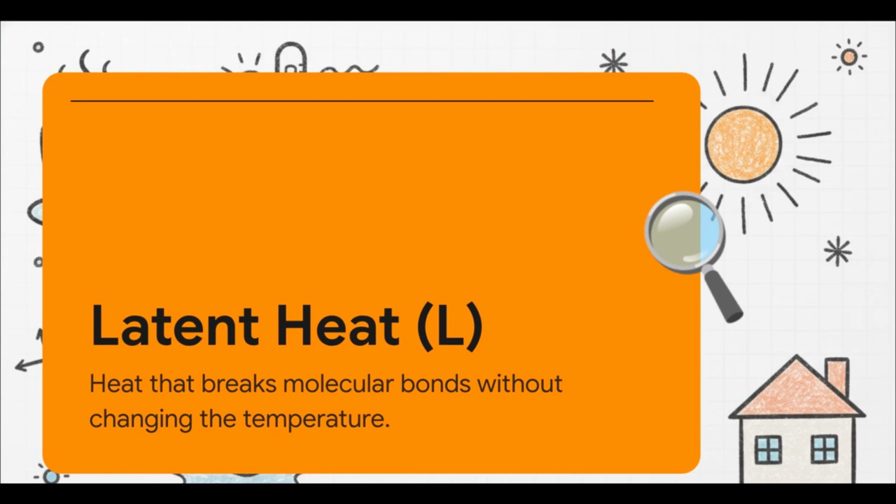You might know that specific heat changes a substance's temperature, but latent heat, that's the energy that actively breaks molecular bonds without changing the temperature at all. It's essentially the hidden energy of a phase transition.